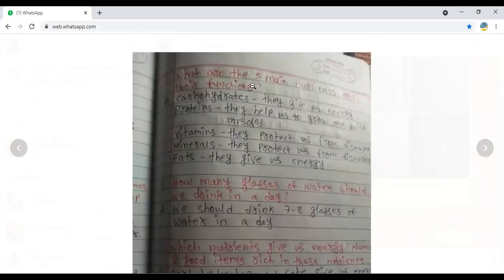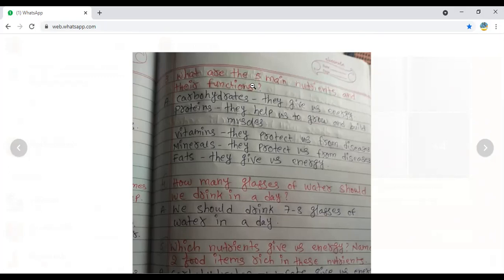Here, what are the 5 main nutrients and their functions? Already we have discussed carbohydrates, proteins, vitamins, minerals and fats. These are the 5 nutrients. So we will discuss each and every point. First of all, carbohydrates. They give us energy. Carbohydrates means they give us energy. Proteins, they help us to grow and build muscles.